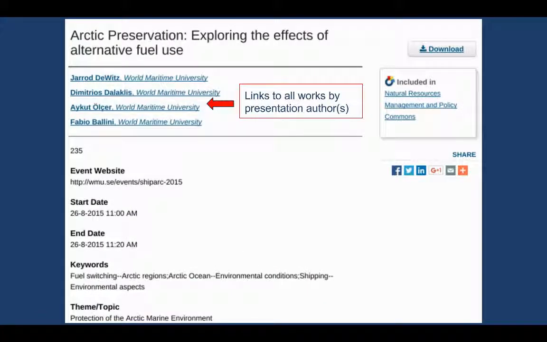You see the author links here. If you were to click any one of these, it would pull together all the articles or documents that have been authored by that author, not just in WMU, but in any of the Digital Commons platforms in the academic network.